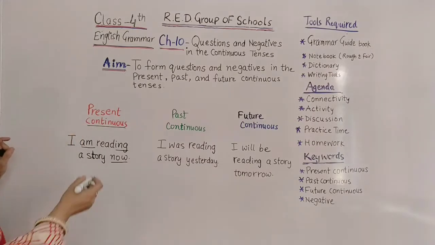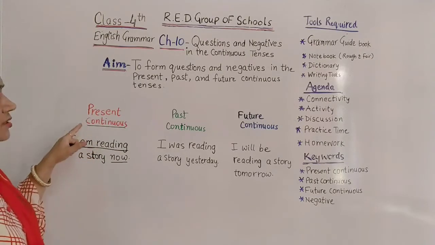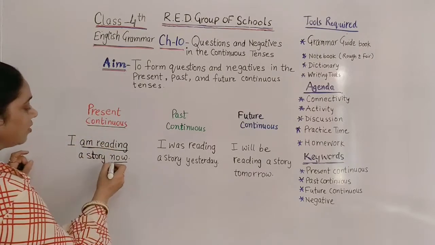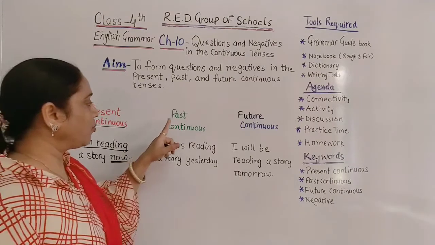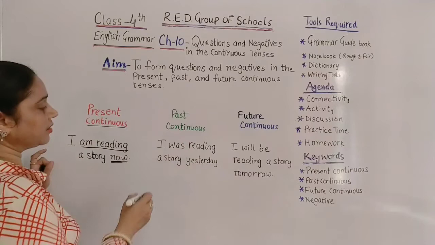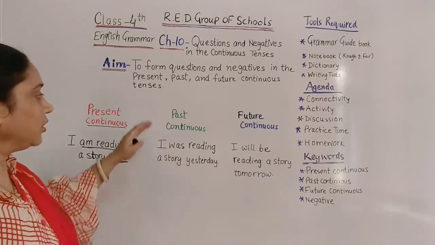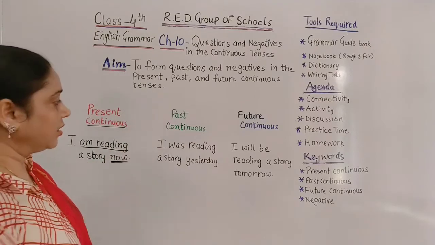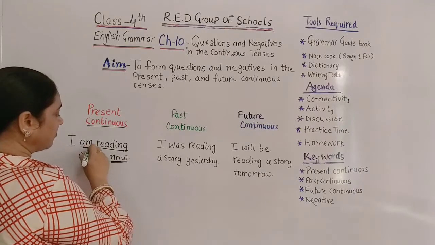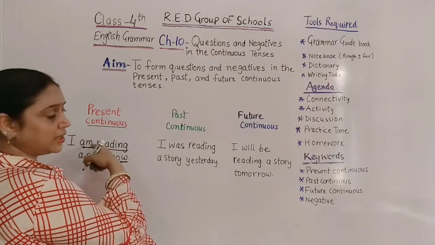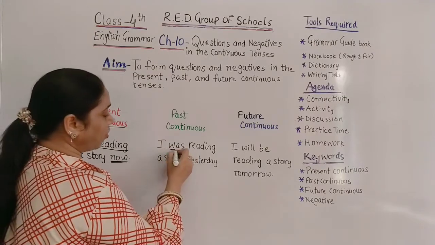जैसे कि यहाँ पर हमने यूज किया है am reading, is showing us this is time of present continuous, and the time order word is also showing us the time is of present. Now past continuous, I have taken the same sentence but I have changed the helping verbs to show you the different tense, the tense of past. In place of am, because am we use in present time with I, but in past time we say was.